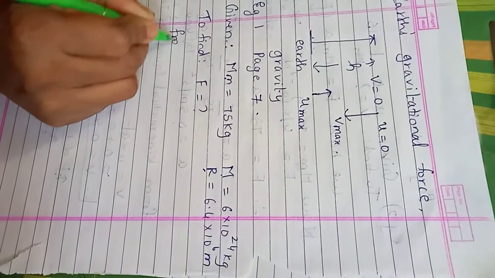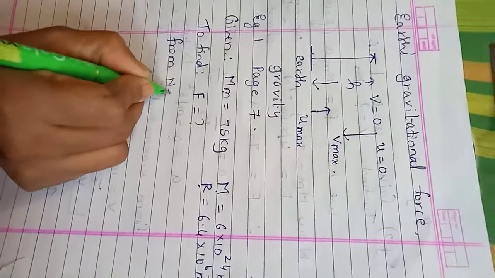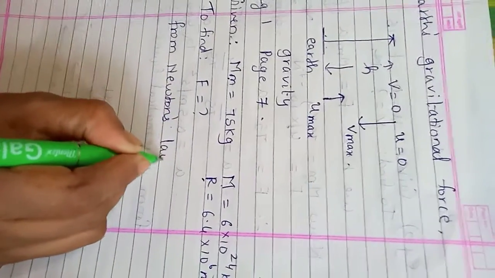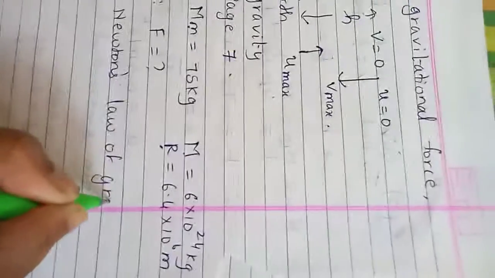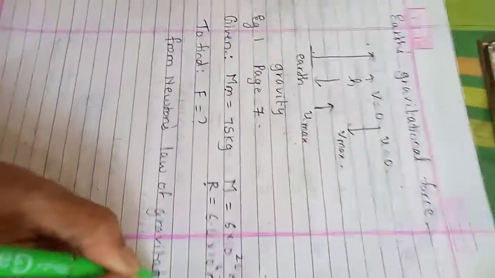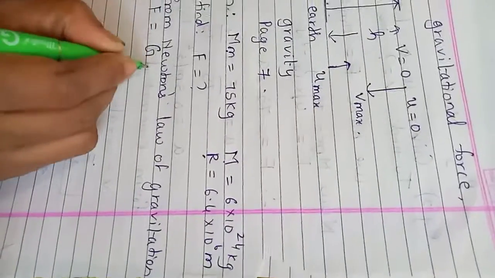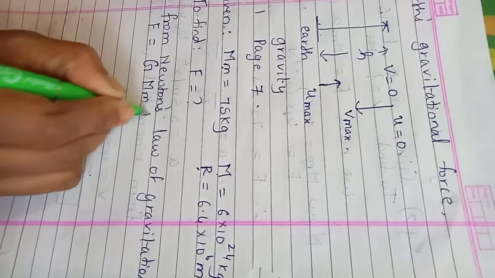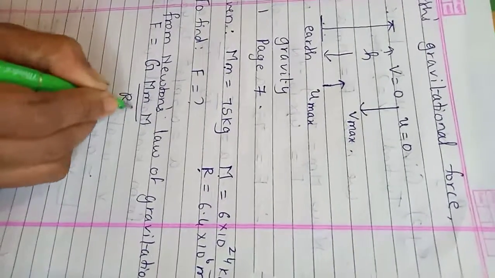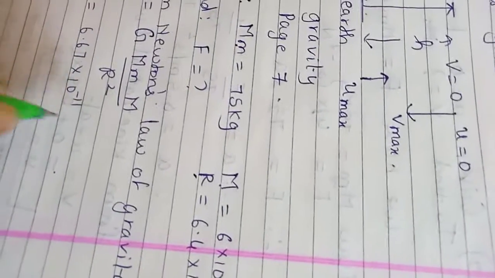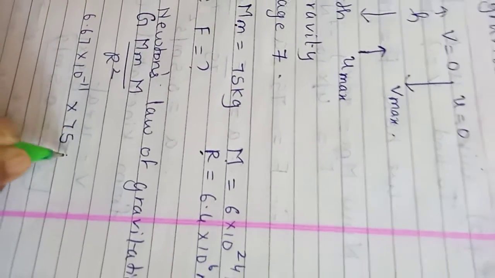Now, from Newton's law of gravitation, not motion, the force of attraction formula, F is equal to capital G, mass of Mahendra, mass of Earth divided by r square. Put in the values: F is equal to capital G, 6.67 into 10 raised to minus 11, value always fixed. Mass of Mahendra 70